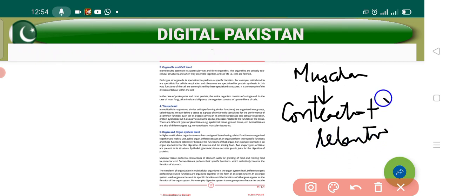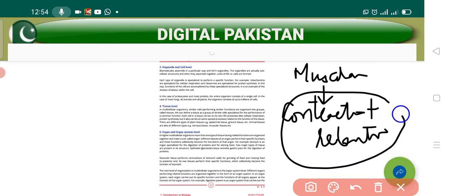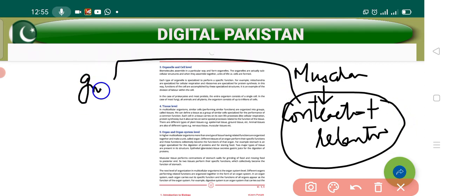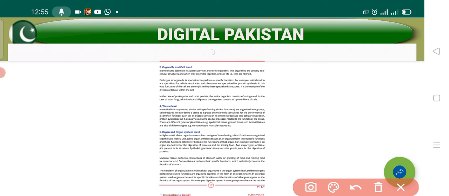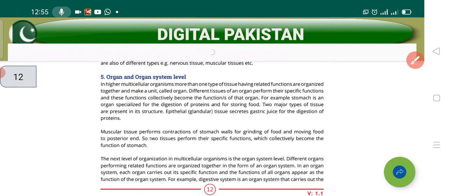Contraction and relaxation of the muscle will grind the food and convert the large material of the food into small particles so that it can be easily digested. And the function of the muscular and epithelium tissues collectively becomes the function of the stomach. Now let's see the next statement.